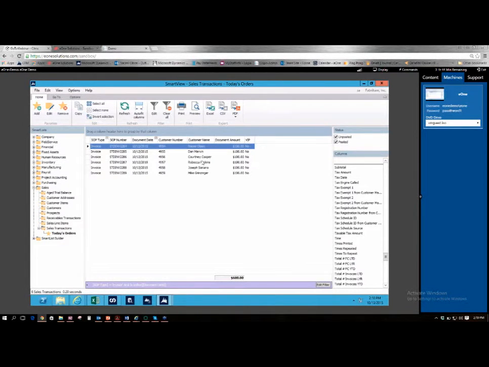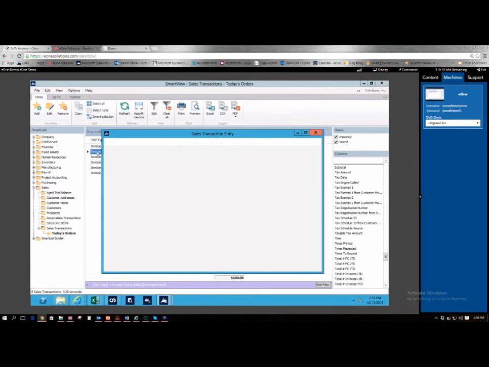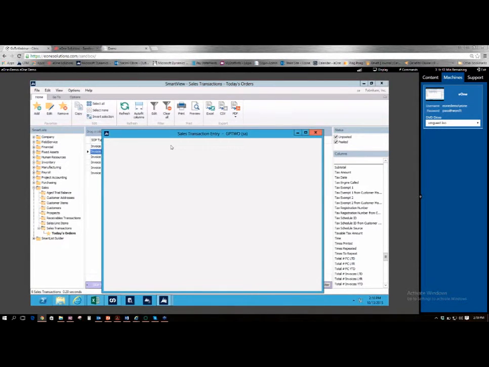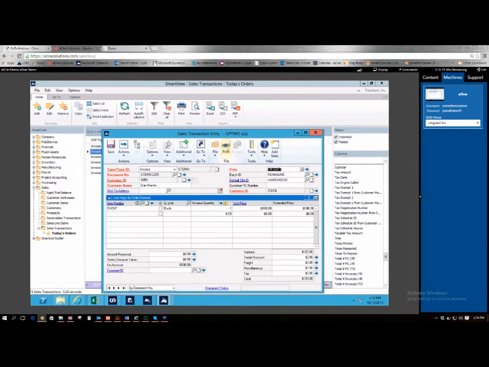Let's pick on Dan here. I'm going to double click on this invoice. And as you notice, when I double click on that, it brings it right up on screen. As you can see, I don't have to go back into GP to pull that up.